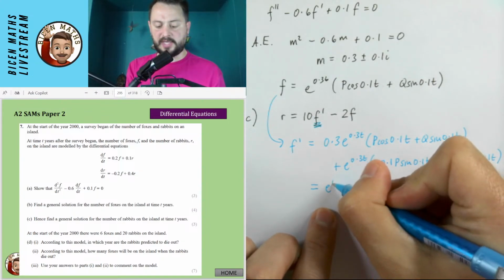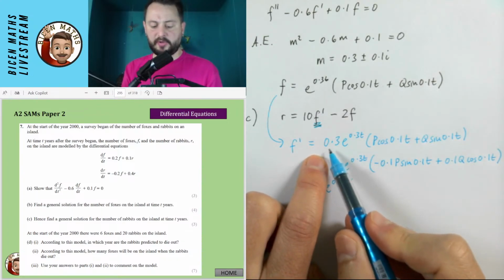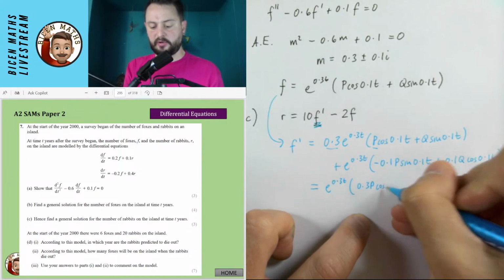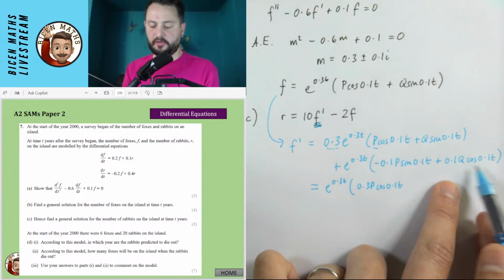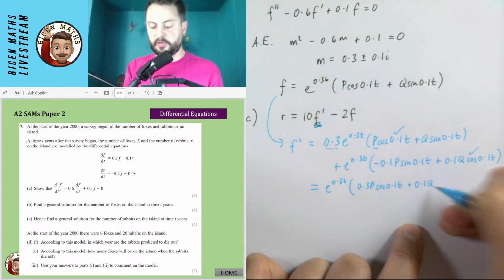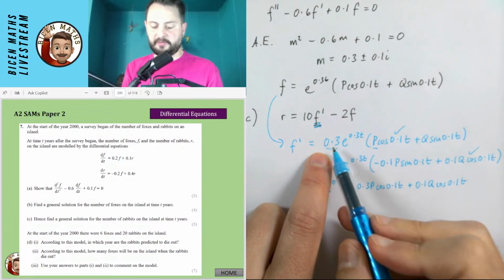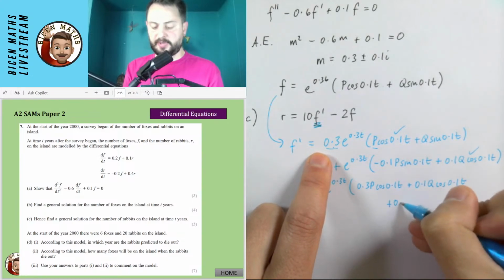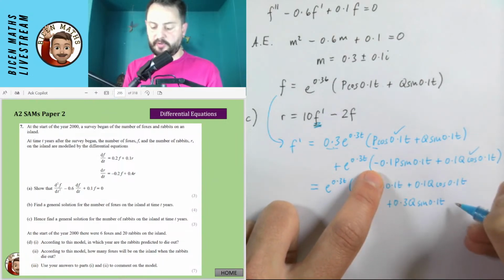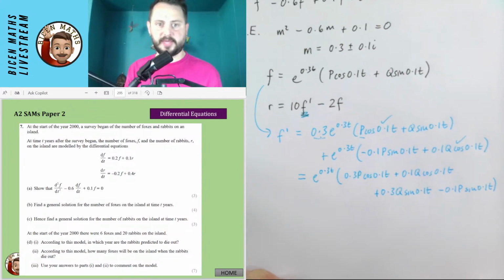Yes, I probably will. I'm going to put my e to the 0.3t to the front, and I'll see what that gives me. So there's going to be a 0.3 and a p for the cos. So that's 0.3p cos 0.1t. Now, I also have for the cos this bit, so I'm going to deal with that, and I'm just going to tick off the bits when I've done them. So there's my 0.1q cos 0.1t. And then for the sine bits, I'm going to have the 0.3 and the q. So there's going to be a plus 0.3q sine 0.1t. And I'm going to have a minus 0.1p sine 0.1t.